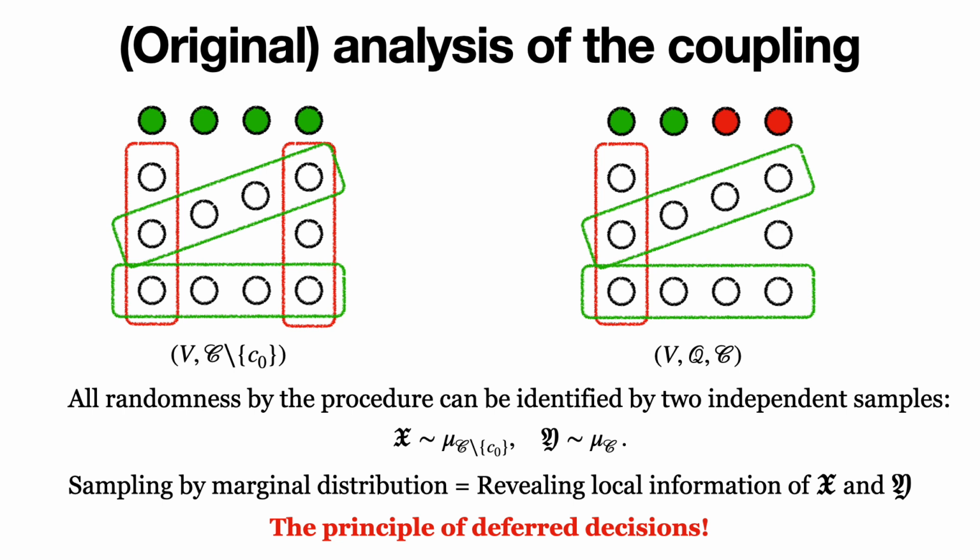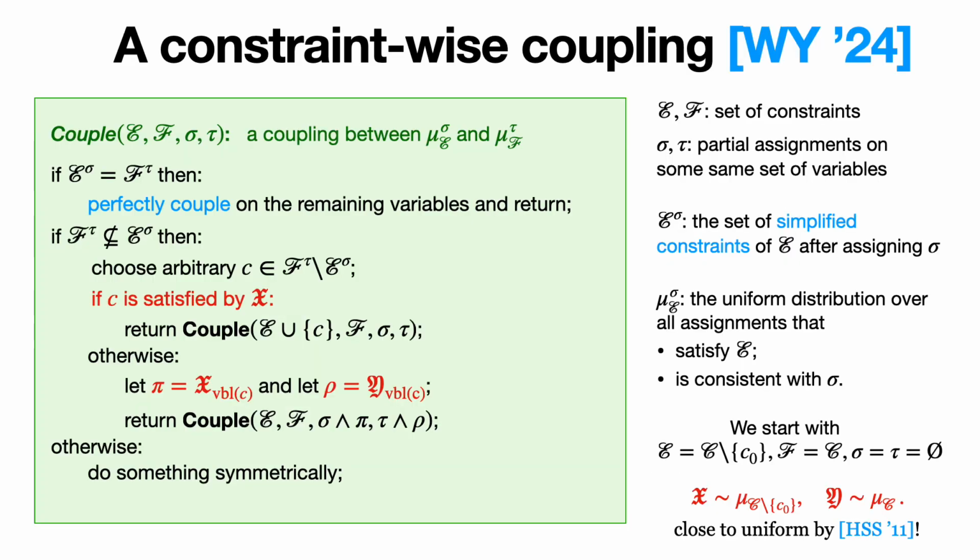This is what helps us to overcome the previously mentioned challenge and constitutes most of the ideas in the coupling by Wang and Ying. So their coupling can be interpreted in this way, such that all randomness is generated through two independent samples, which we have good control over. Then we can use this property to analyze the coupling.